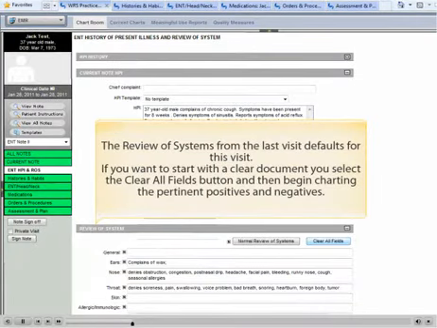The review of systems from the last visit defaults for this visit. If you want to start with a clear document, you can select the Clear All Fields button and then begin charting the pertinent positives and negatives.